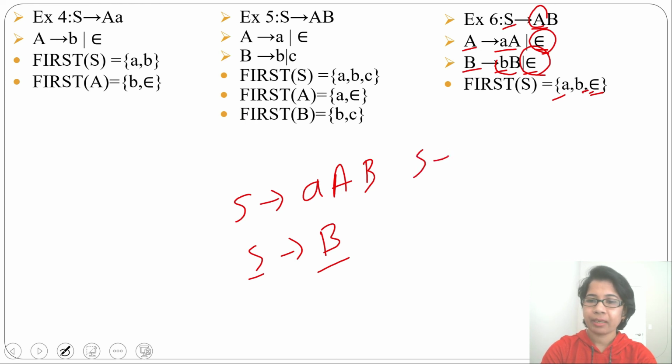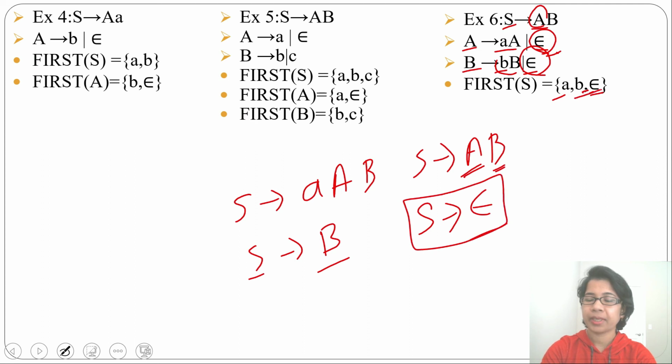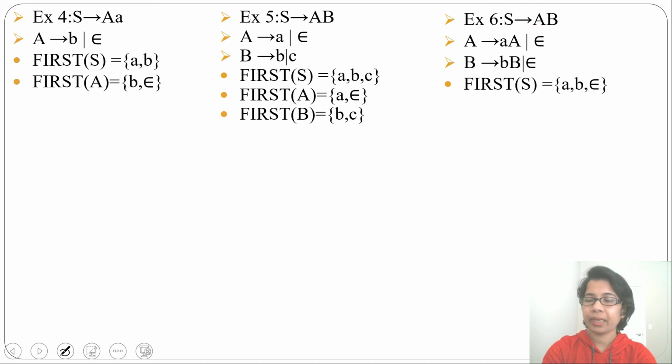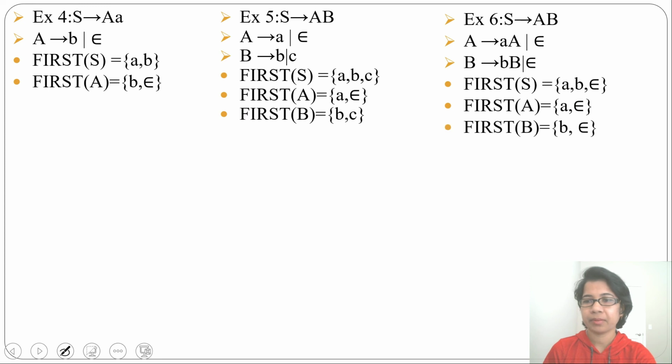So S derives A and B, and from both A and B you can generate epsilon. So S can derive epsilon. So first of S will be epsilon, and A and B, due to first of A and first of B. Then what will be first of A? First of A will be A, epsilon. First of B will be B, epsilon.